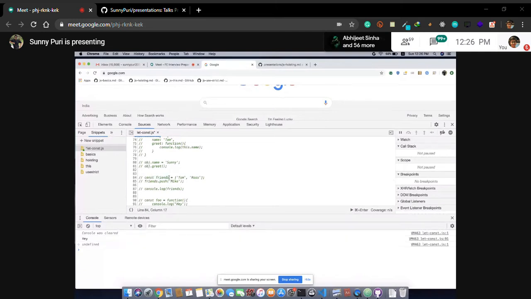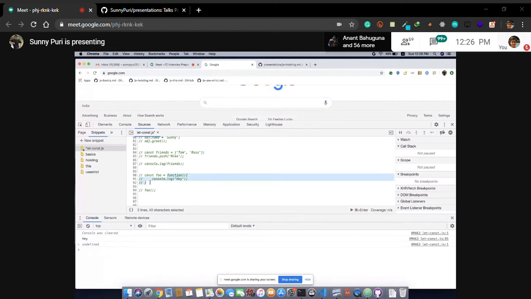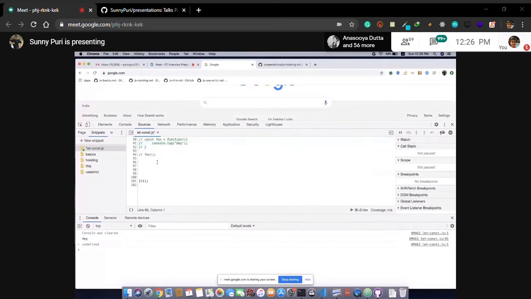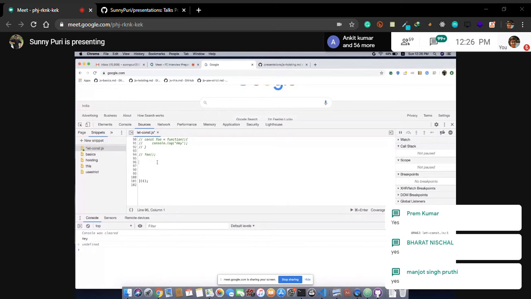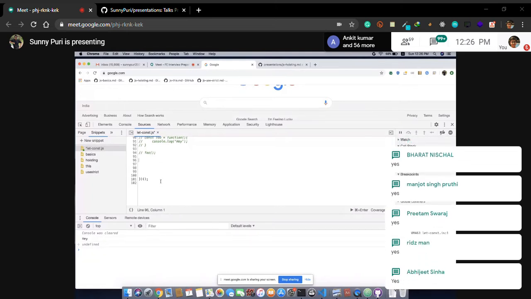In case of arrays, call by reference, whatever are non-primitives. I hope you guys are clear with non-primitives. Non-primitives are like objects, arrays. Primitives are like Boolean, string, number. And on the first day we discussed it. And we can use const with the functions, with the variable functions, because this is a higher order function and we are initializing a value. Till this, everything is clear. Is anyone having a question? Okay, let's move forward.